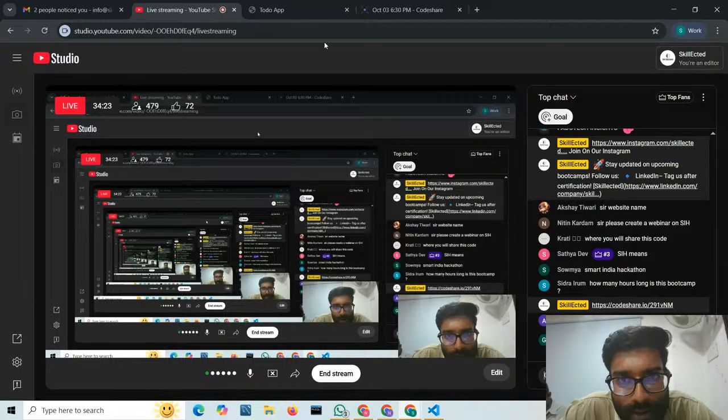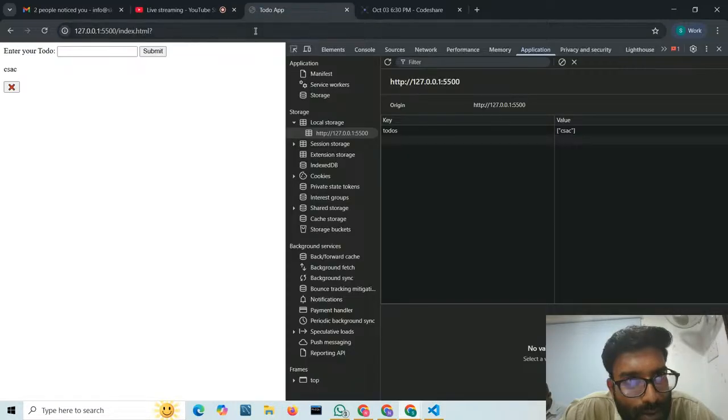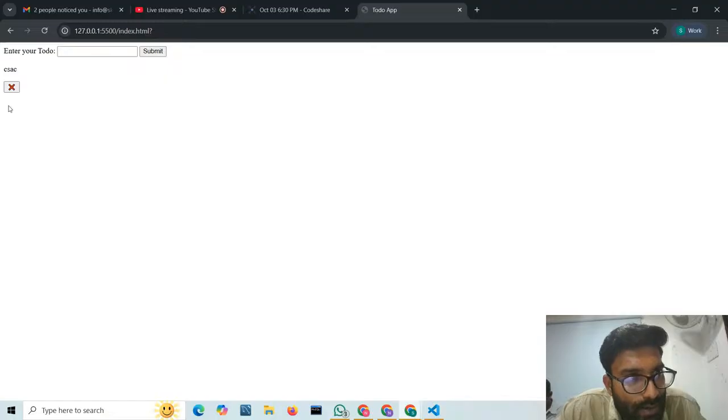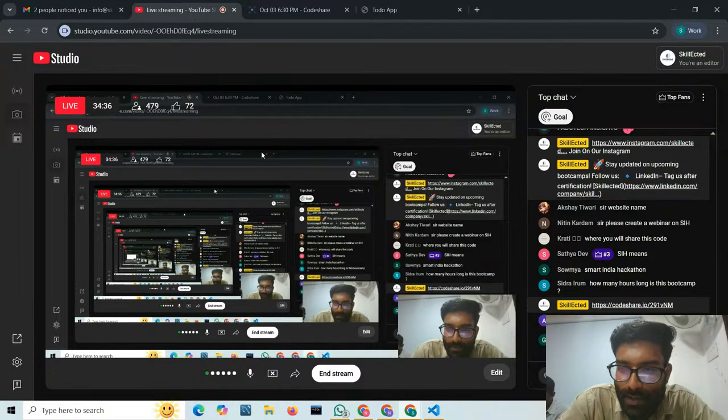If I close this also, I'll show you one demo. Let us say I'll copy this URL and I have closed this window. Now once again if I open this app, you can see my to-do is still there because it is in my local storage, so it will never get deleted from the local storage.